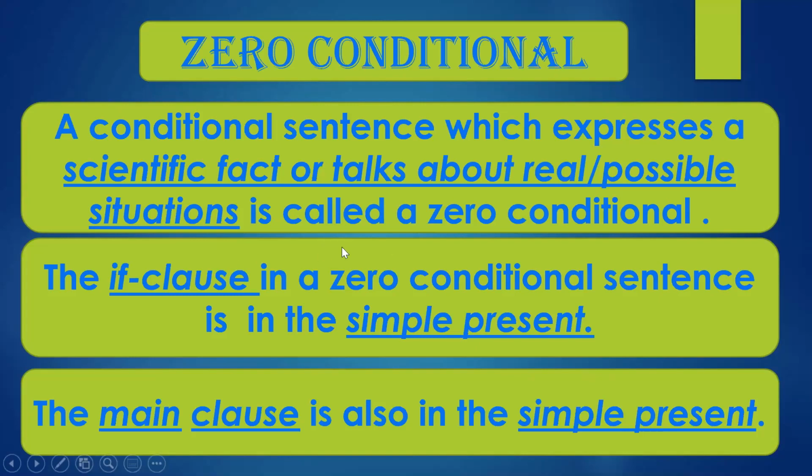First of all, there will be an if clause, a conditional clause, and there will be a main clause in the sentence. The zero conditional sentence expresses a scientific fact or a fact of life, or talks about real and possible situations which will most likely, definitely, certainly happen if the condition is fulfilled. And the if clause in a zero conditional sentence is in the simple present tense, and the main clause in such sentences is also in the simple present tense.